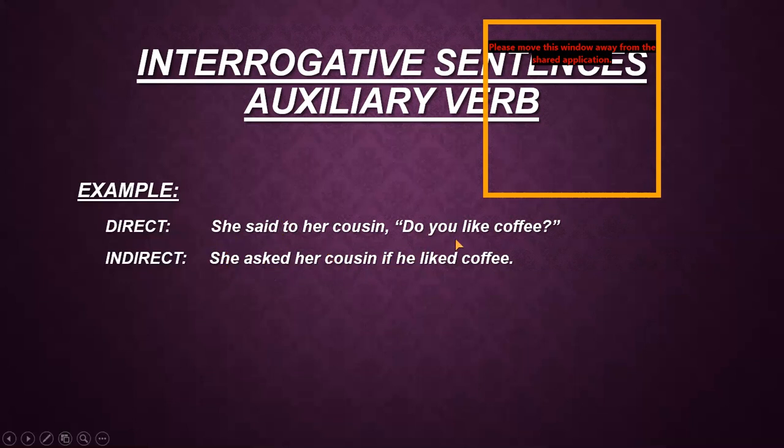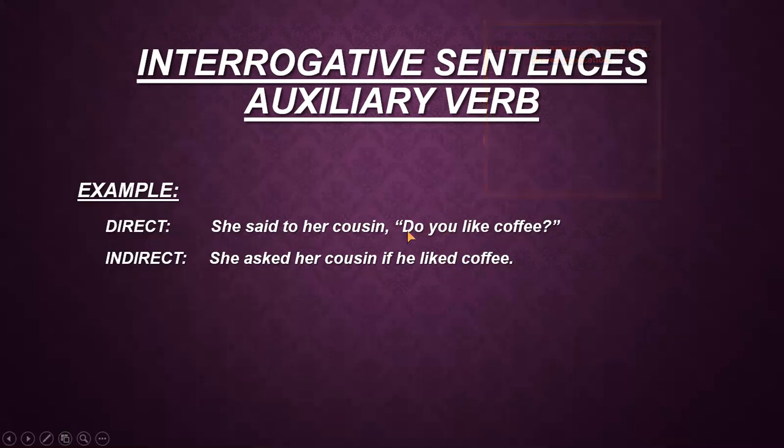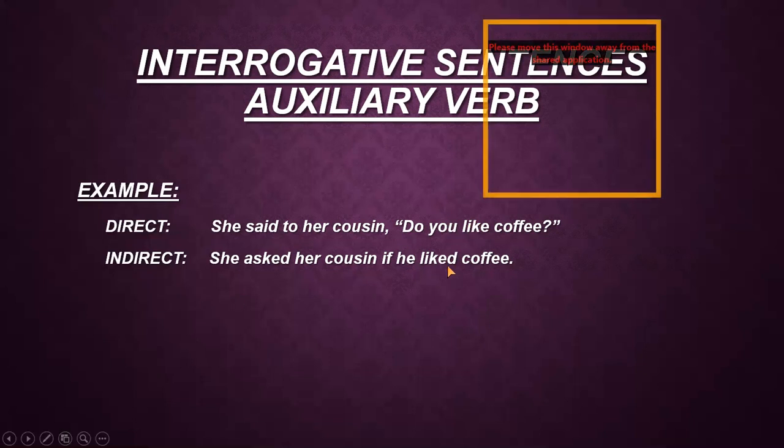Then cousin may be a boy or a girl. I have supposed that it is a boy, so I have written he in place of you. Then I directly convert like into liked. I have not added did here. Why have I not added did here? Because two past forms cannot come together. If I write only one, liked, it becomes the past indefinite tense, so it is okay for us. Now we copy the object coffee here with the full stop at the end. Why are we placing the full stop at the end? Because we are changing the interrogative sentence into an assertive sentence. Now the sentence becomes, she asked her cousin if he liked coffee. Full stop.